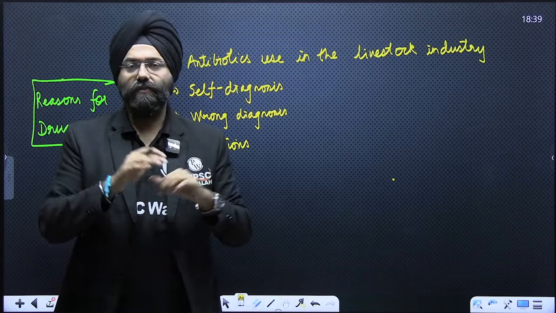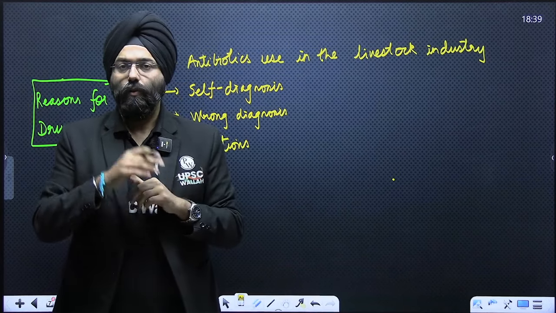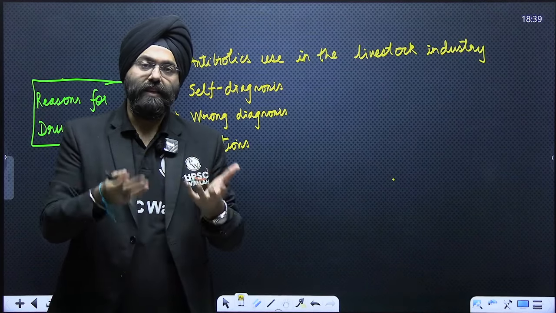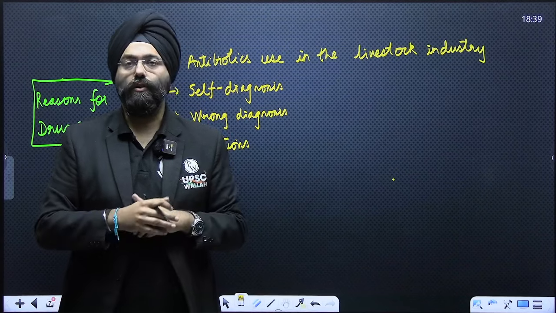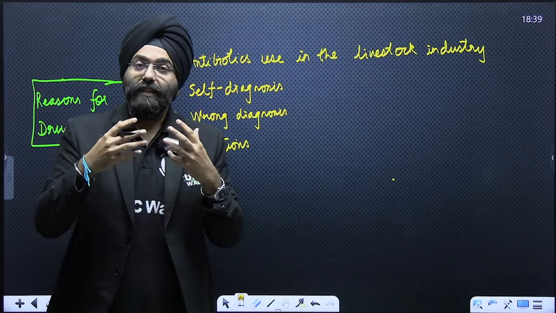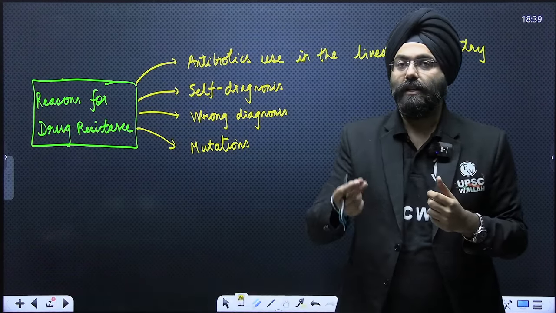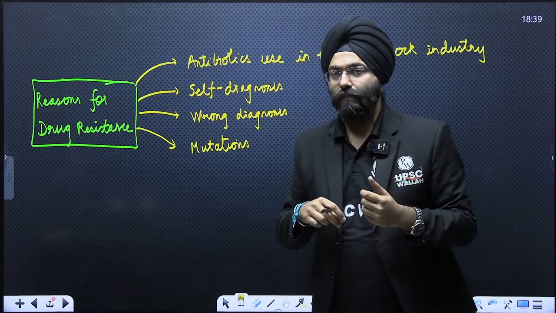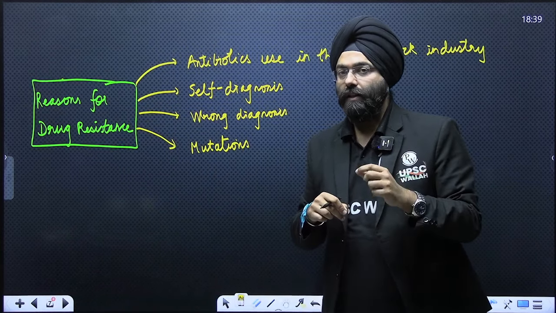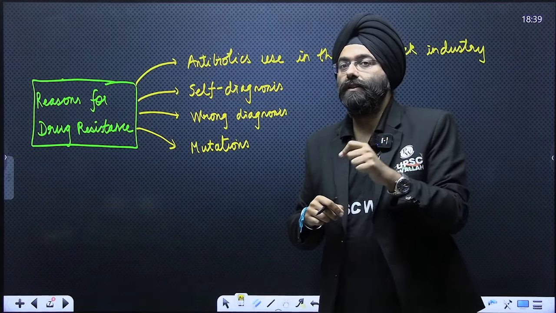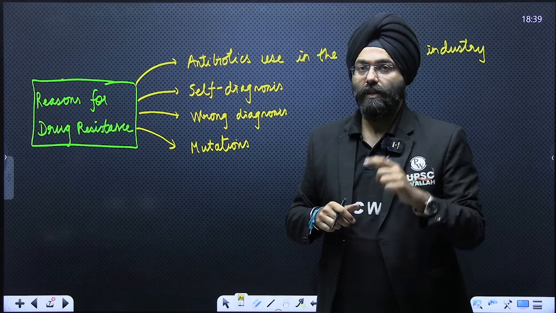Various cases have been filed and reports have come out. When you consume them, that antibiotic dose comes into your body also. Even without directly consuming antibiotics, the antibiotic content is coming into your body. Because of that, the bacteria present in your body become resistant to certain antibiotics. That is one of the cases.